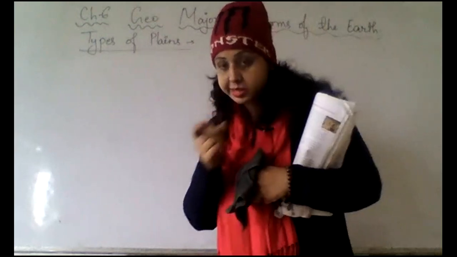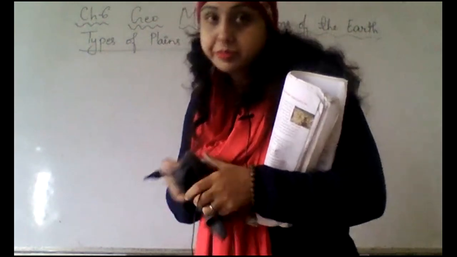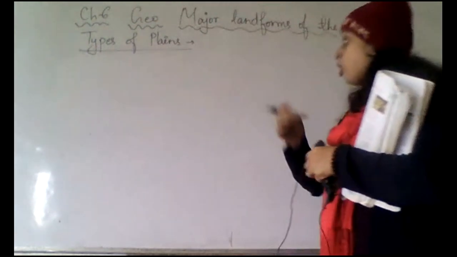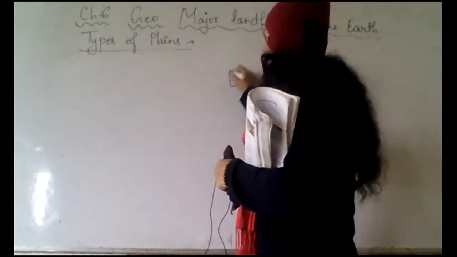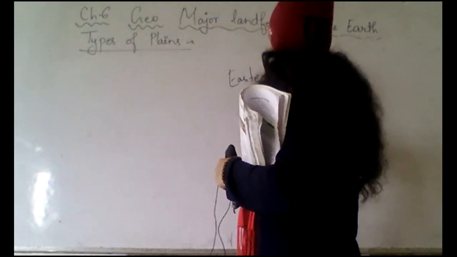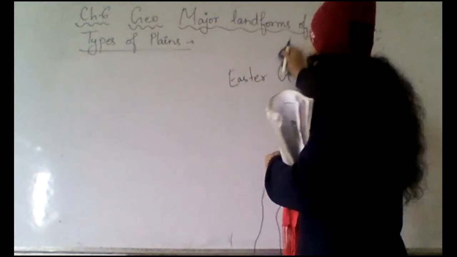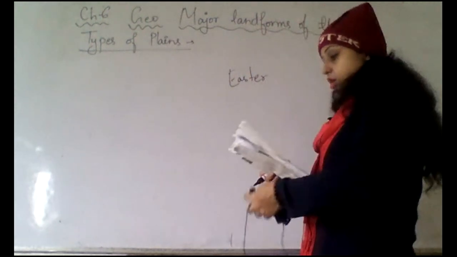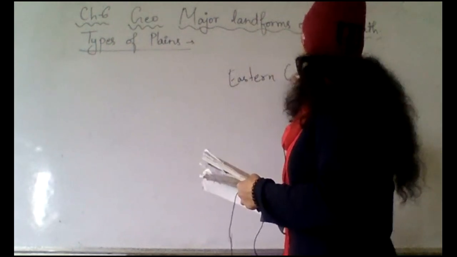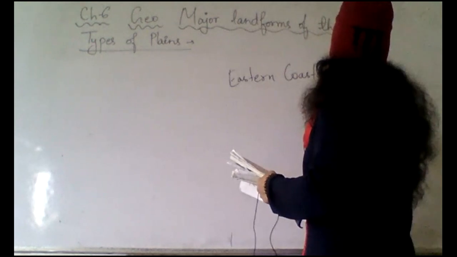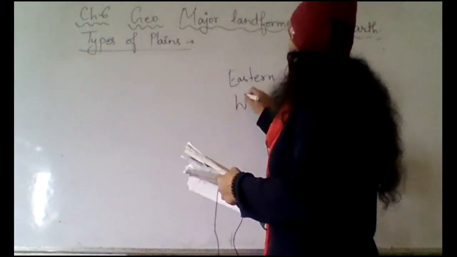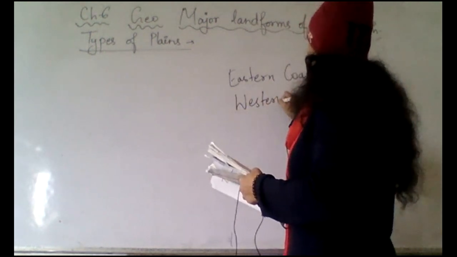Okay, no questions. So examples of coastal plains: we have the Eastern coastal plains, and then we have the Western coastal plains.